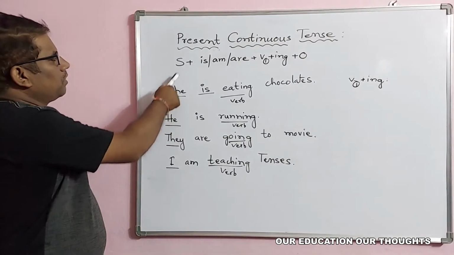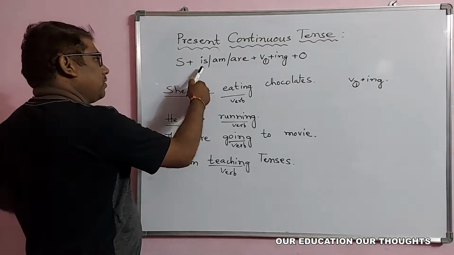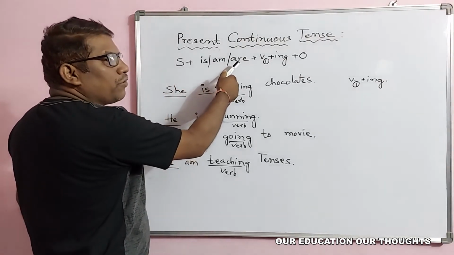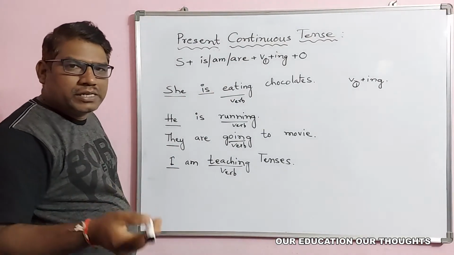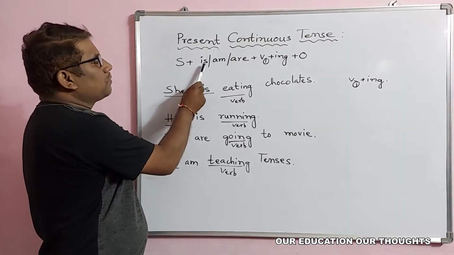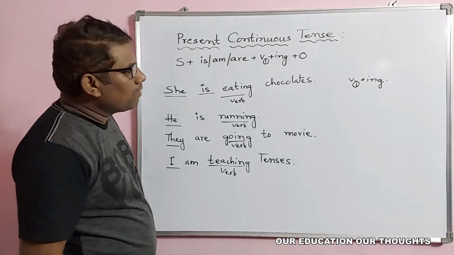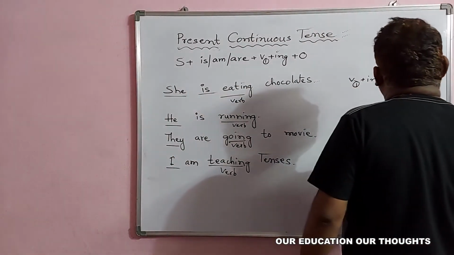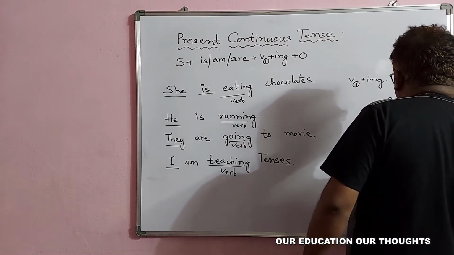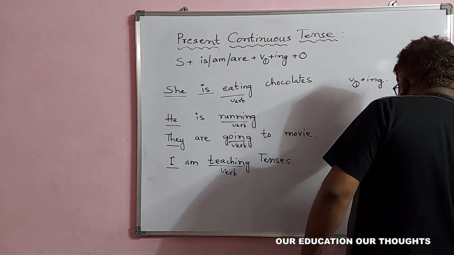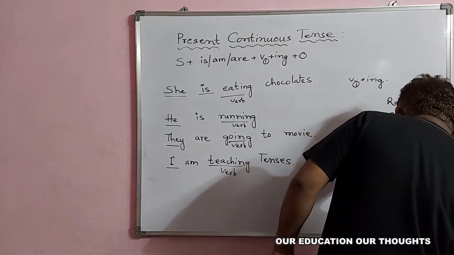So you see here, subject she is. When to use is, when to use am, when to use are, let us see. When the subject is singular, the be form is comes. Singular means any name, Rama or Sita, he, she, it, this, that.